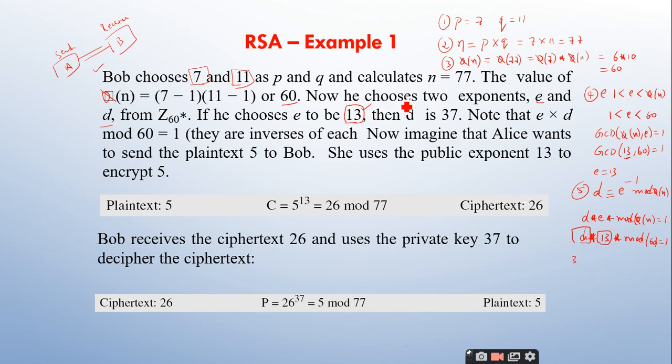So he has given this answer, we will go with it. D is equal to 37. 37 times 13, what is the value? 481, sir. 481 mod 60 is 1, sir. 8 sixties are 480, right? It is 1. Therefore, the multiplicative inverse of 13 is 37. Therefore, E becomes 13 and D becomes 37. Clear?